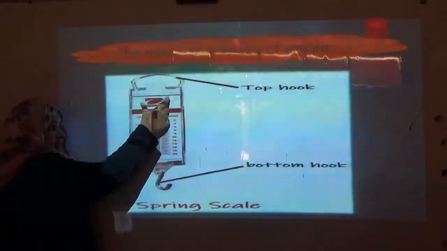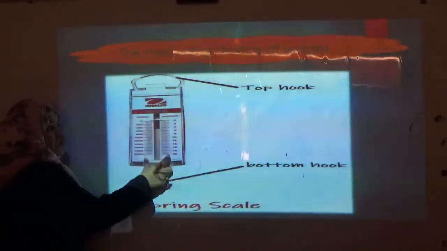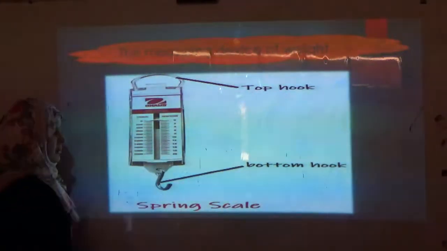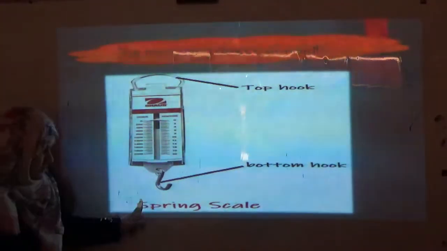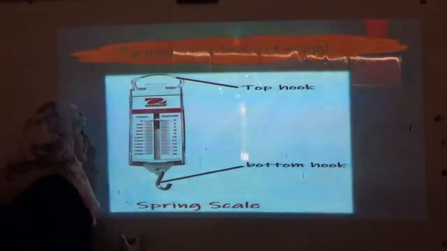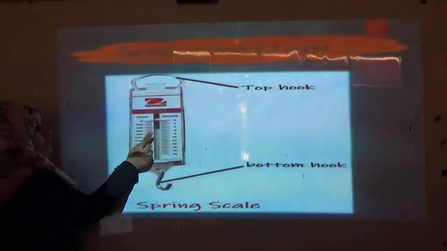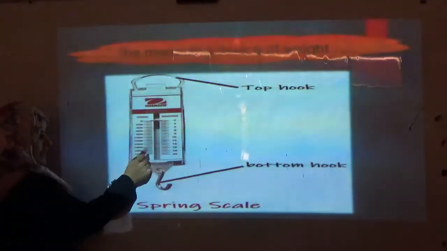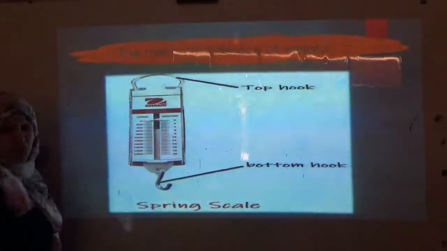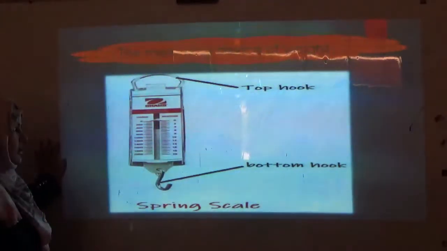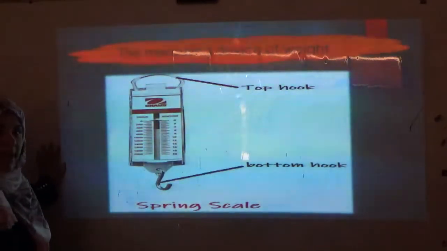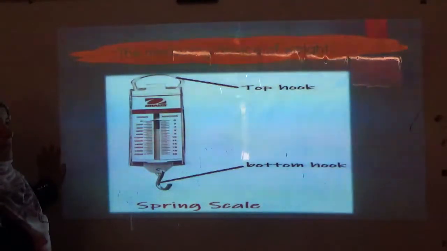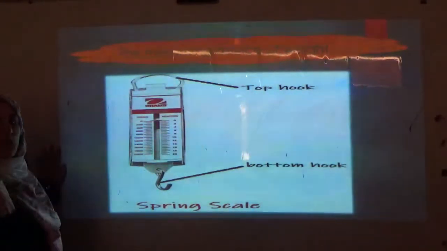This spring scale has a graduation, starting from 0, ending with any other number. So, as you hang the object, it will be pulled downward. The pointer of the spring scale will move and stop at a certain number. For example, if the pointer stopped at 10, what is the unit for weight? Can I say 10 and stop talking? This is not right. In the science exam, if you write the value of weight equals 10, you will not get the full mark.